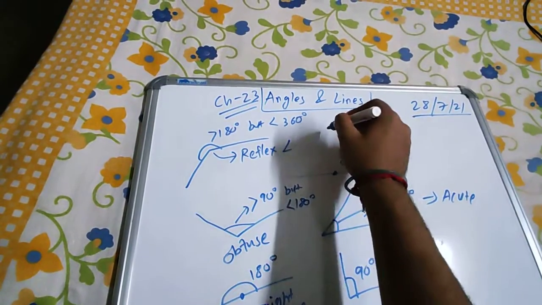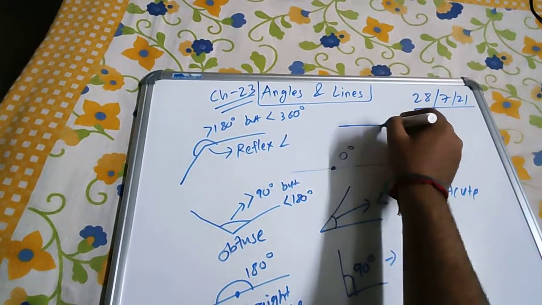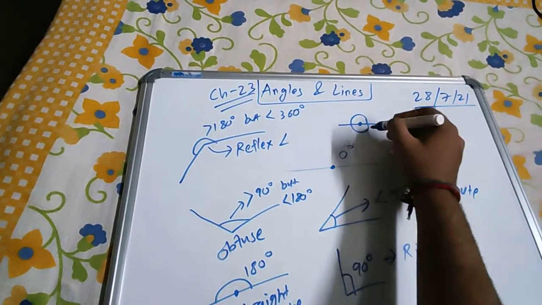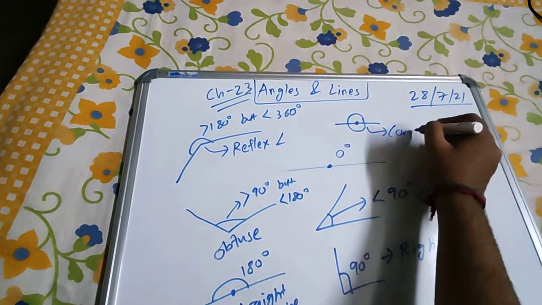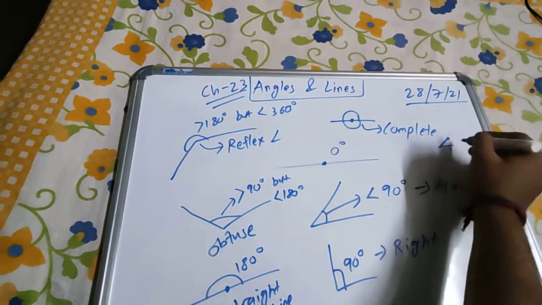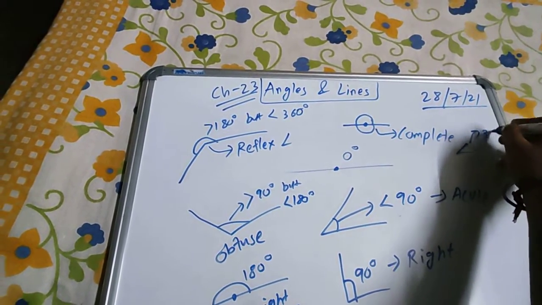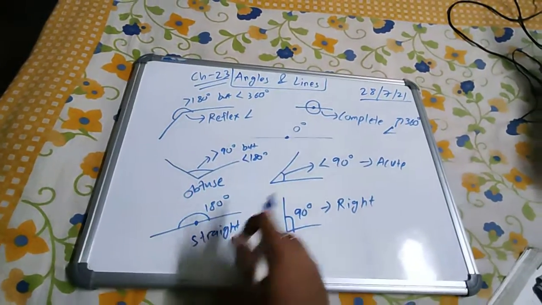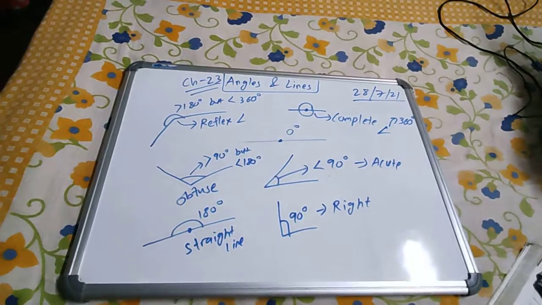And at last comes this kind of angle. That is a complete angle, like a circle. This angle is called a complete angle or 360 degree. Complete angle, which means that this is 360 degree. And 360 degrees, we know that it is the angle of a circle. So a circle is also called a complete angle.